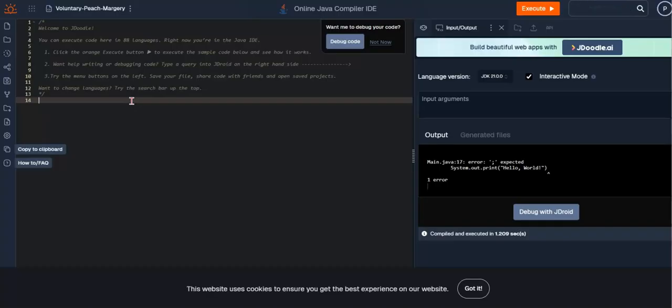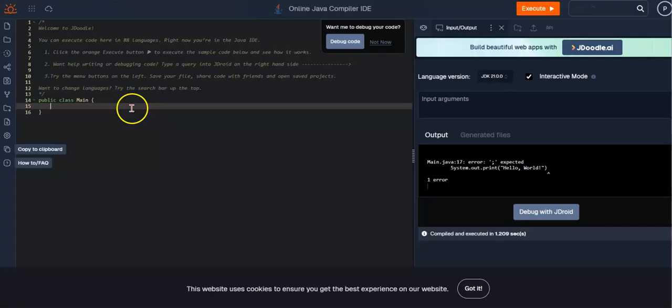With any code that you want to write, you always want to start with having a class. You can name your class whatever you want, but the standard is that you name your class with whatever the file name is. In this case, I'll just call it public class Main because it's a main class. We'll talk about different types of classes and what they do in a later video. So this is how you want to start: you want to have your public class Main.